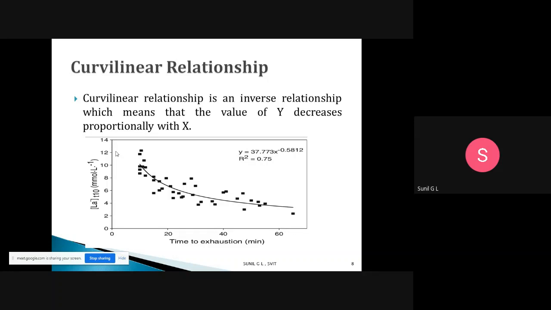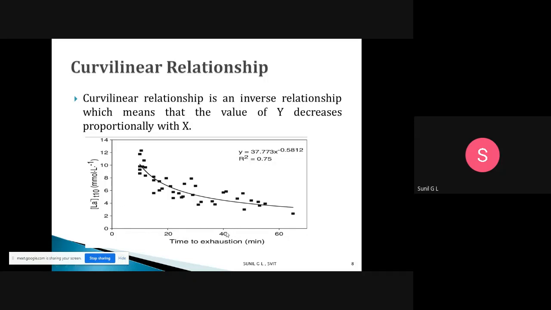This curvilinear relationship is an inverse relationship, which means that the value of y decreases proportionally with x. See here, this is one example. Here we have time exhaustion: 20, 40, 60 minutes. In 20, the value will be 6.